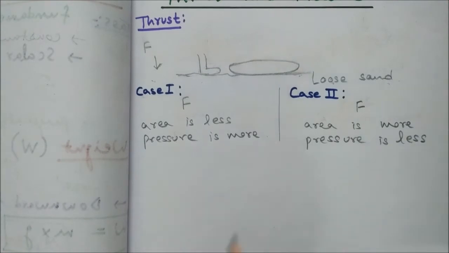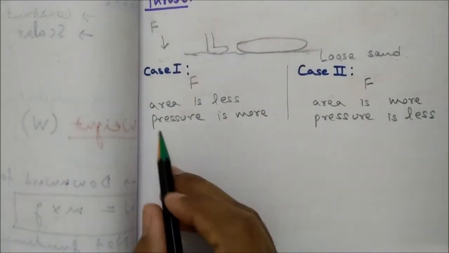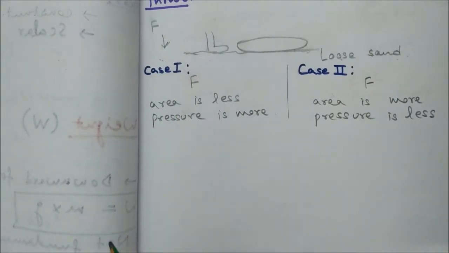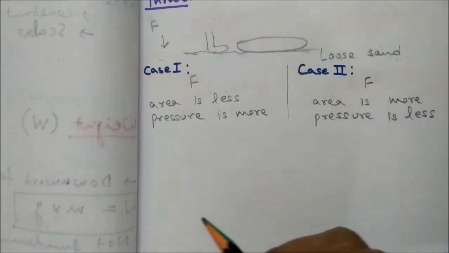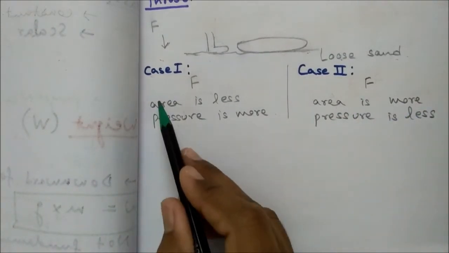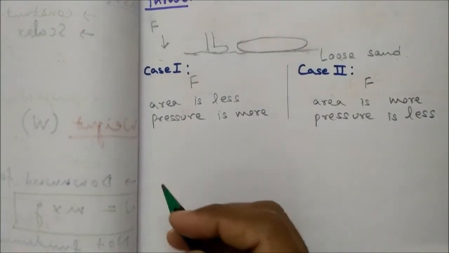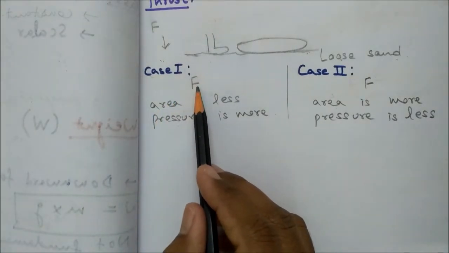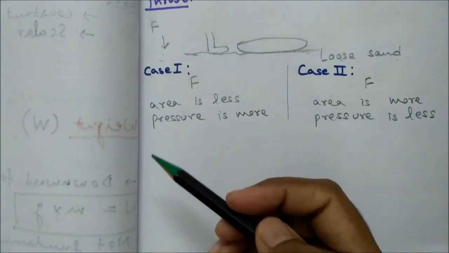Now if you have noticed it properly, you'll see that when the area is less, the pressure will be more, and when the area is more, the pressure will be less. So pressure and area are inversely proportional. In both cases the thrust is my downward thrust, due to the weight of a man.